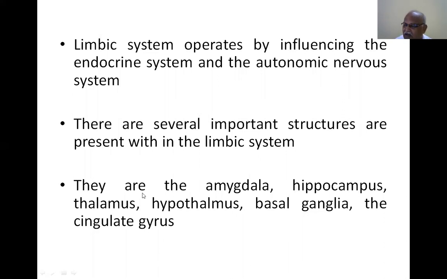The limbic system and basal ganglia are related to the diencephalon. These are all related classes. So what are the contents of the limbic system? They are the amygdala, hippocampus, thalamus, hypothalamus, basal ganglia, and cingulate gyrus. What is the basal ganglia? They are nothing but the caudate nucleus and the lentiform nucleus. The lentiform nucleus consists of the putamen and globus pallidus.